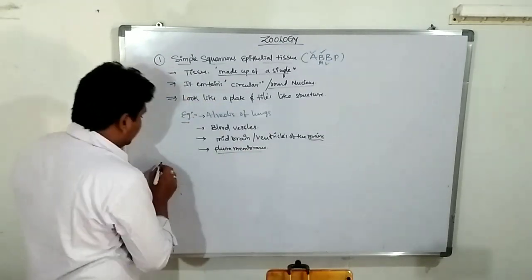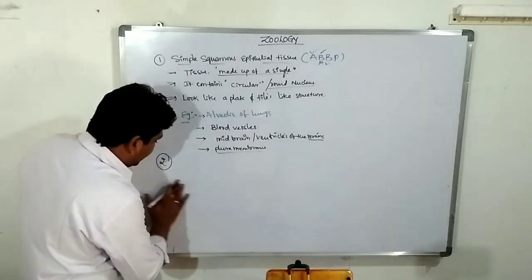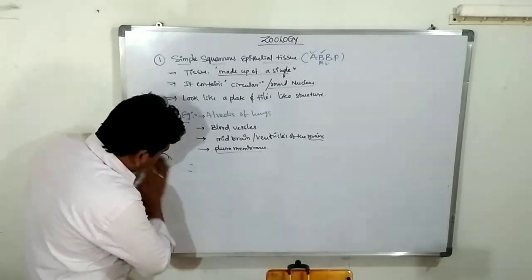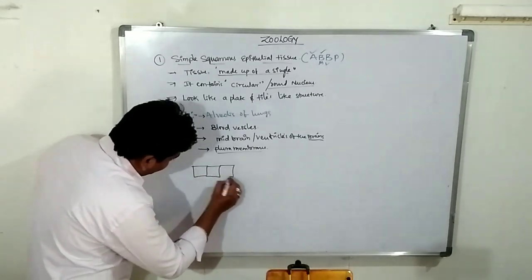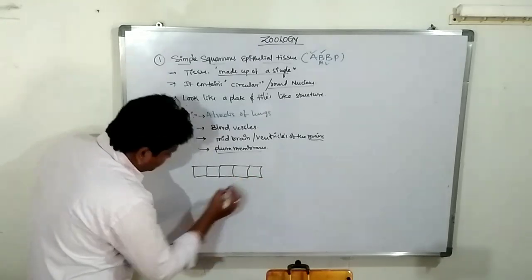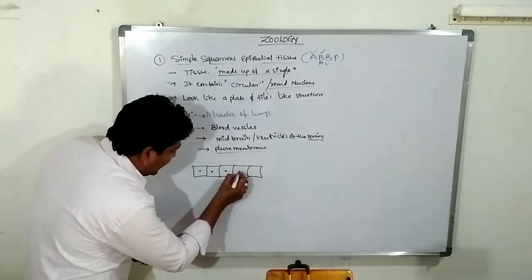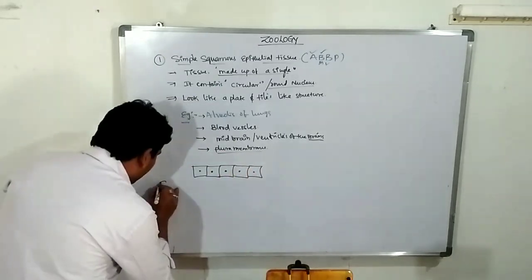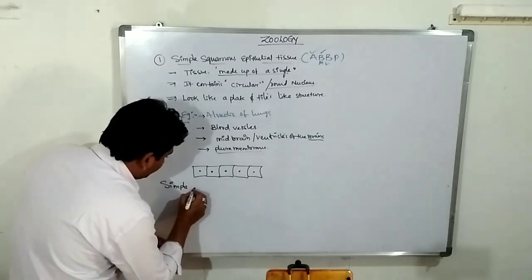First one is completed. Second one is simple squamous and simple cuboidal epithelial membrane. Simple squamous looks like this. Simple squamous contains a round nucleus. The arrangement is like a tile. Clear? Simple cuboidal, simple columnar.